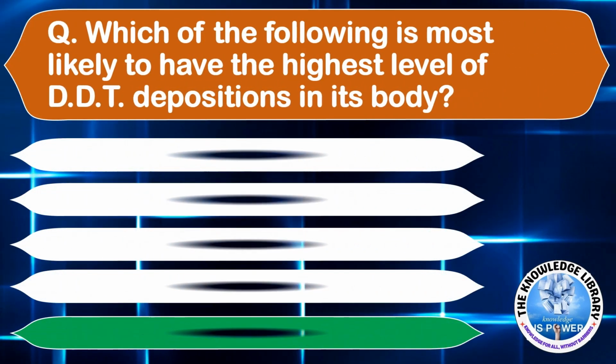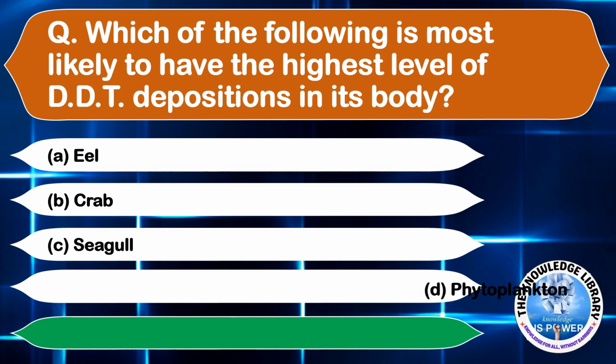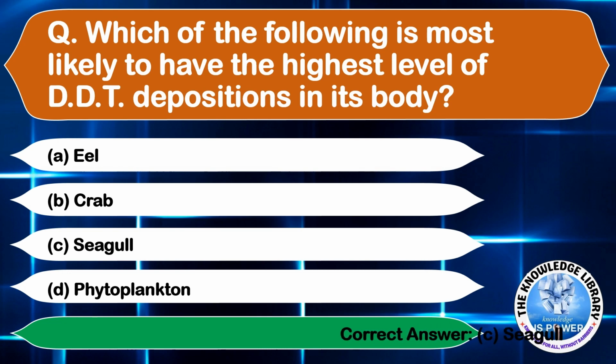Which of the following is most likely to have the highest level of DDT depositions in its body? Option A, eel. Option B, crab. Option C, seagull. And option D, phytoplankton. The correct answer is option C, seagull. Moving on to the next question.